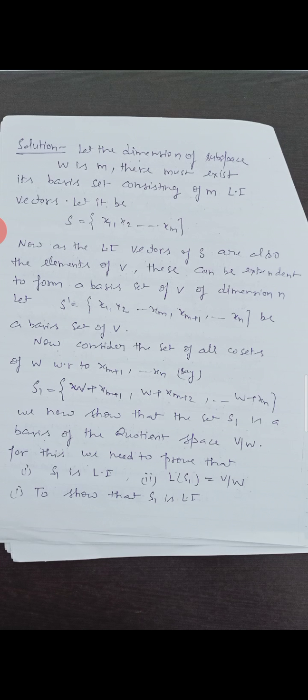Now, as the linearly independent vectors of S are also the elements of V, these can be extended to form a basis set of V of dimension n. Let S dash is equal to x1, x2 and so on xm, xm plus 1 and so on xn be a basis set of V.